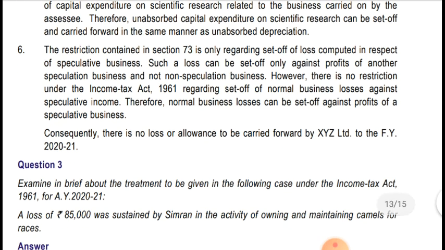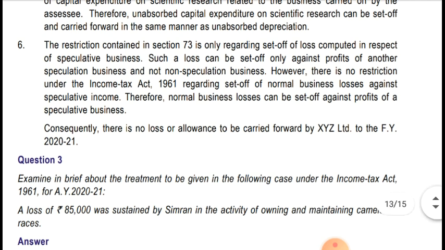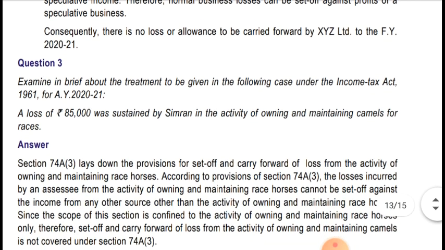Consequently, there is no loss or allowances to be carried forward by XYZ Limited to the financial year 2021. So after adjusting all the losses, no loss is left. And speculative business loss cannot be carried forward or adjusted by the successor. So no loss is there that should be carried forward. Hope it's clear. Now moving to question number 3.